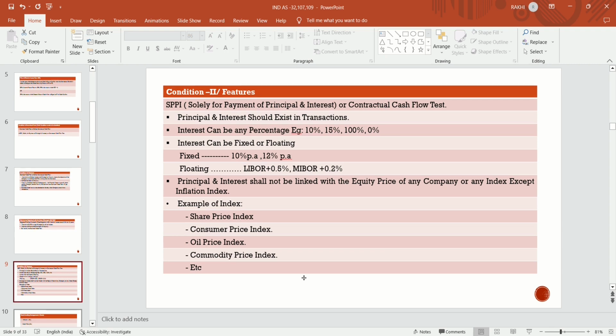If it is linked with the equity price index, share price index, consumer price index or oil price index, it does not satisfy the SPPI test. So these are the conditions of SPPI. If business model and SPPI are both fulfilled together, then the asset will be recognized at amortized cost.